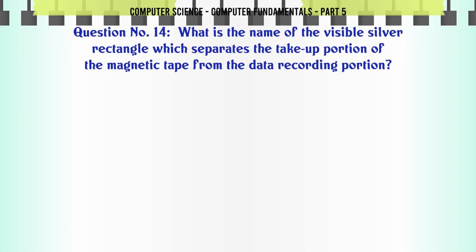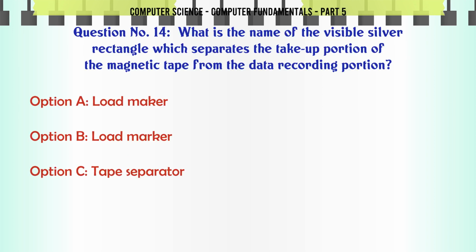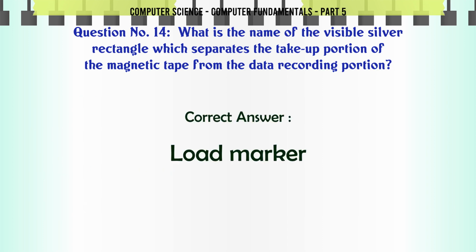What is the name of the visible silver rectangle which separates the take-up portion of the magnetic tape from the data recording portion? A. Load maker. B. Load marker. C. Tape separator. D. Tape marker. The correct answer is load marker.